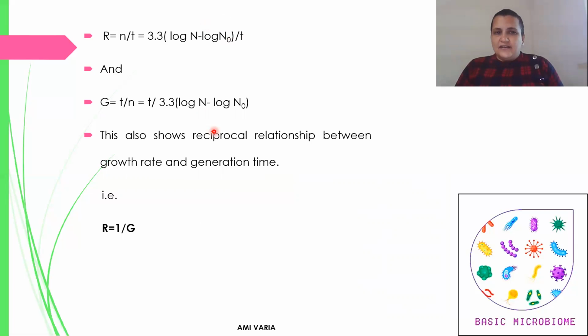Similarly, capital G equal to t upon n equal to t upon 3.3 into log N minus log N0. This also shows the reciprocal relationship between the growth rate and generation time. It means capital R is equal to 1 upon G, or capital G equal to 1 upon R. Both are reciprocal to each other.